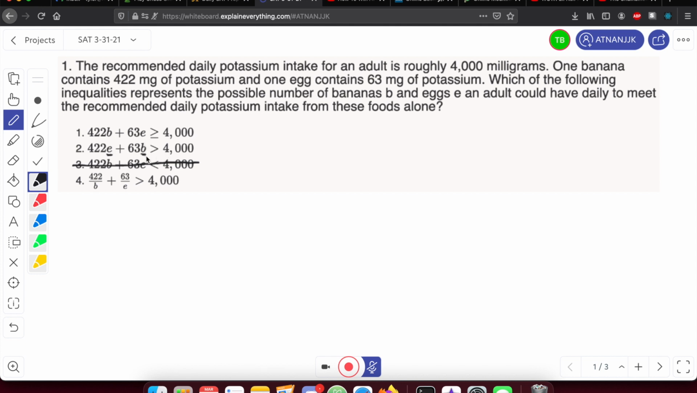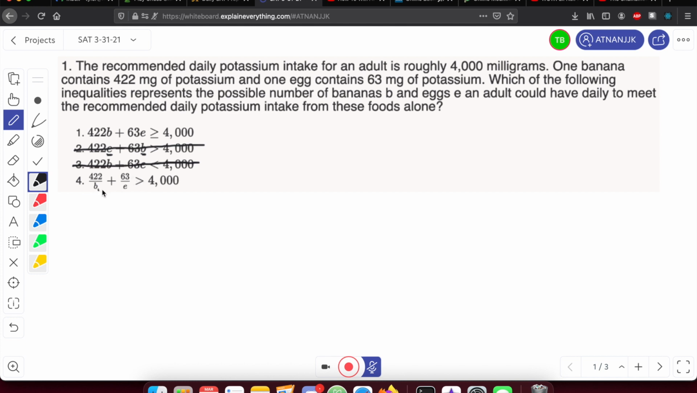So we have 422E, which doesn't make sense because it should really be 422B for bananas, and 63B doesn't make sense because this applies to the eggs, which should be E, so we can just get rid of that. The last two possible solutions are 1 or 4. Now 4 doesn't make sense because it's just messing up the operations. We shouldn't be dividing here, we should be multiplying.